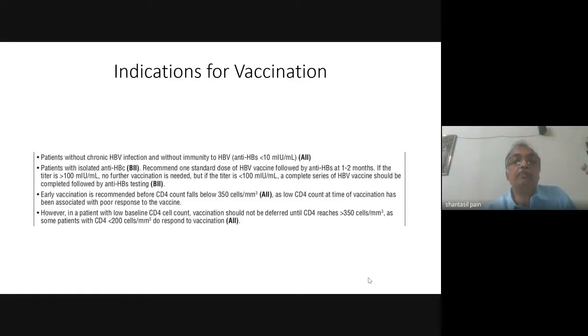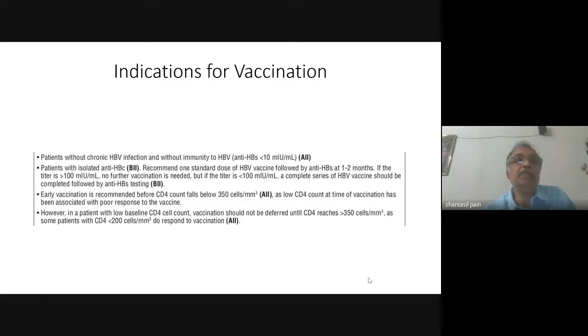So you have to first find out whether the patient requires vaccination or not, whether he is already immune to hepatitis B or not. For that, ideally, you should check for the hepatitis B surface antigen, hepatitis B surface antibody, and hepatitis B core antibody. If the patient is hepatitis B surface antigen negative, the hepatitis B surface antibody is positive in high titer, then the patient is already immune and he does not require vaccination.